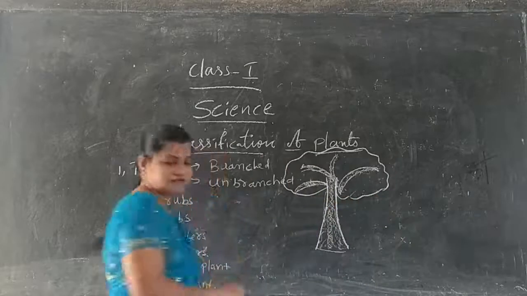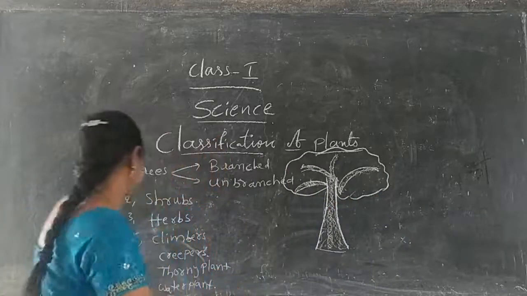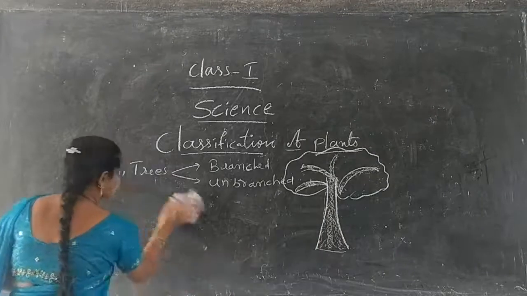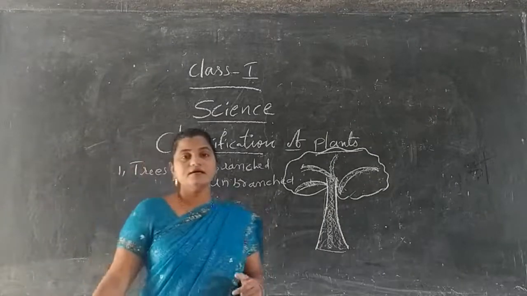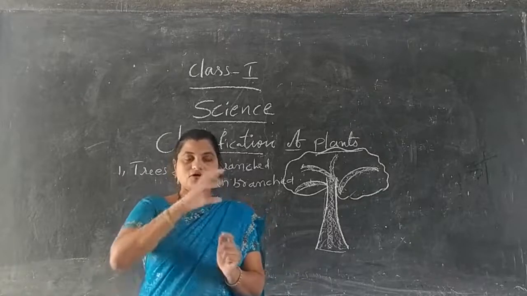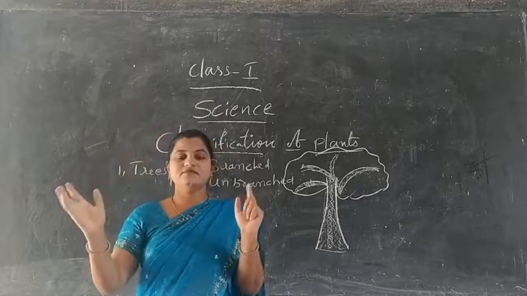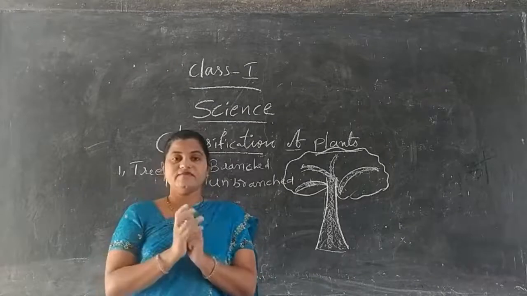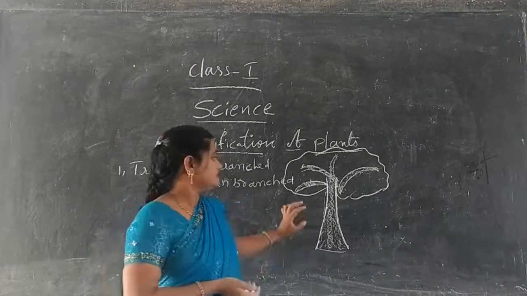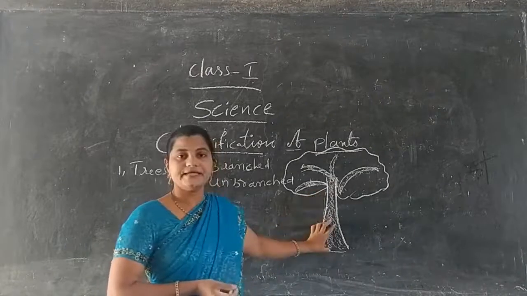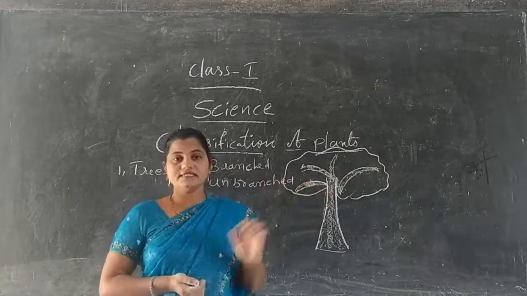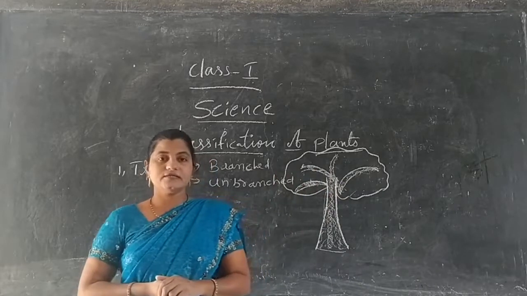First of all, we will discuss trees. Trees have a woody, strong stem, and on the stem so many branches will be there, and this is very heavy, and these branches carry the leaves. Different types of trees we can see in our surroundings.